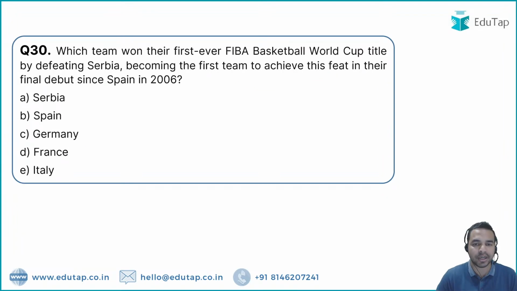Next question guys. So next question is on the first ever FIBA Basketball World Cup title. So you have to tell me the name of the country जिसने defeat किया है सर्बिया को, and it became the first team to achieve this feat in their final debut since Spain in 2006. So my dear friends, what is the name of that country which has won it? Let me see who will tell me the right answer. सर्बिया को डिफीट करने वाली उस कंट्री का नाम क्या है?